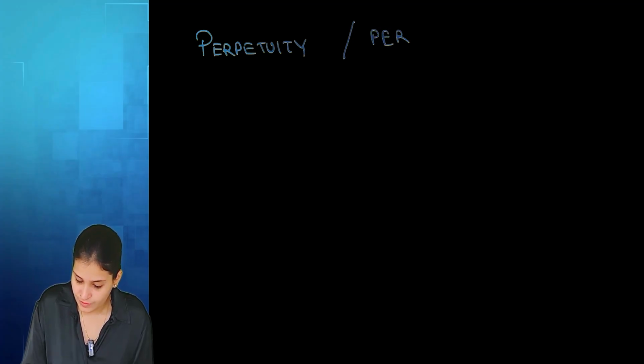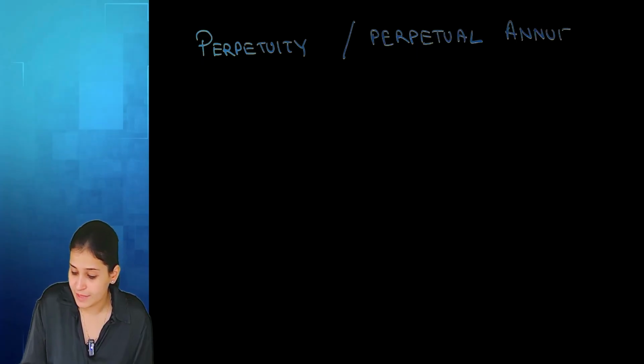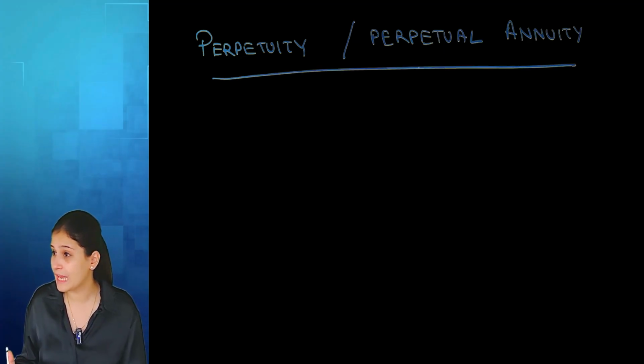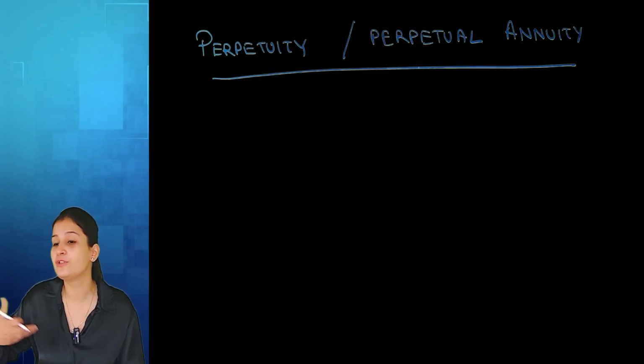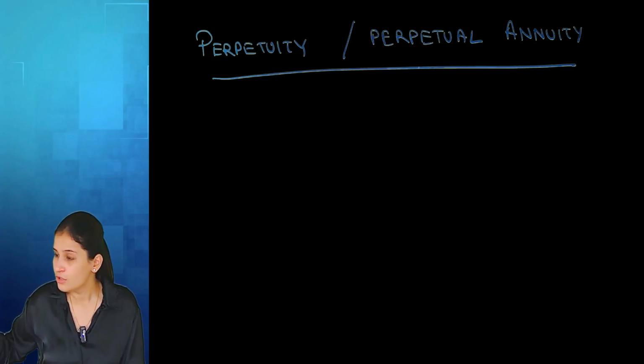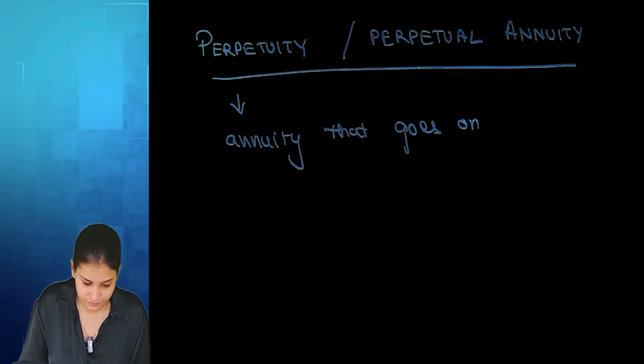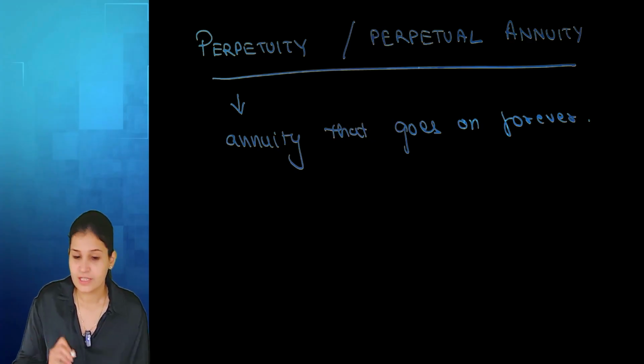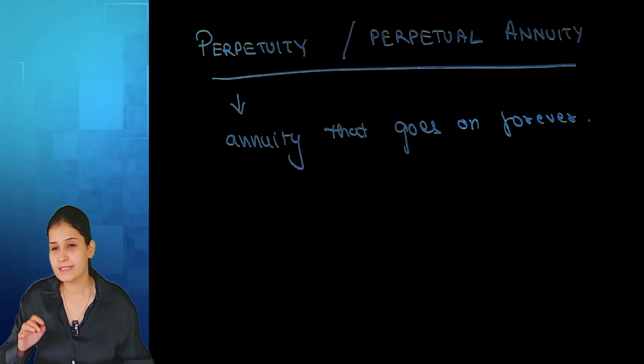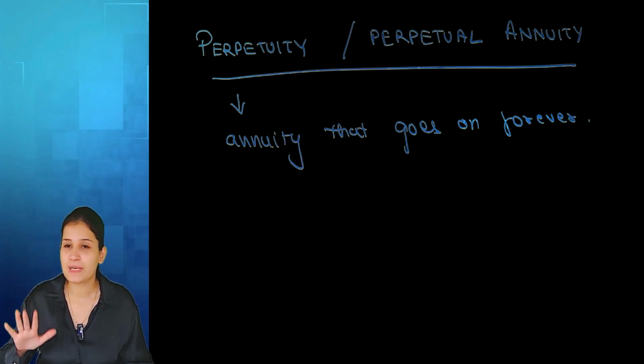Now we move on to a new annuity, that is perpetuity or perpetual annuity. Something that goes on forever, like sometimes pension or your property tax. As long as you have the property, you need to pay that tax. So that's forever. So any annuity that goes on forever is known as perpetuity.